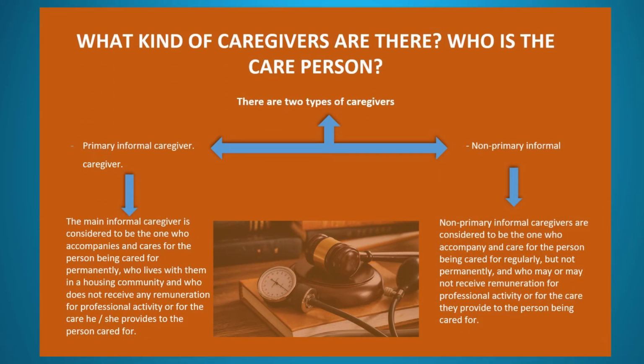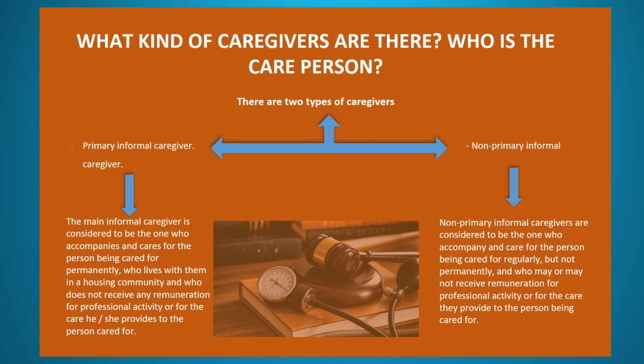What kind of caregivers are there? Who is the care person? There are two types of caregivers. Primary informal caregiver. The main informal caregiver is considered to be the one who accompanies and cares for the person being cared for permanently, who lives with them in a housing community and who does not receive any remuneration for professional activity or for the care he or she provides to the person cared for.